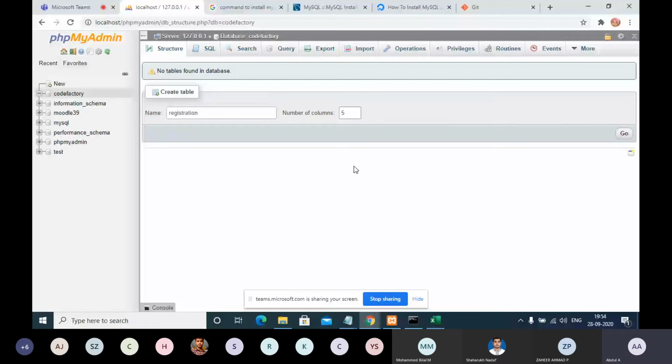Whatever columns I need, MySQL will support up to 4,400 and something columns. So whatever number of columns are required, you can select the number and click go. Then it will show you the screen to create a table.